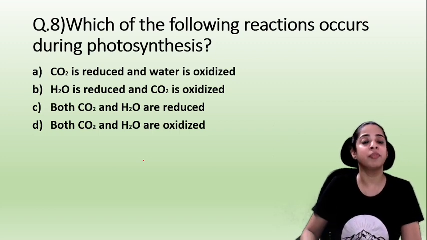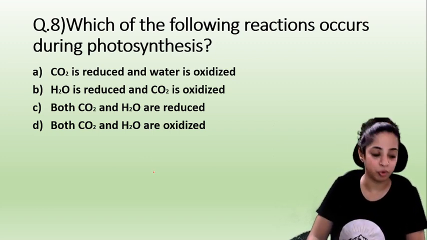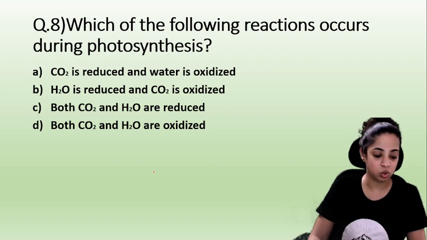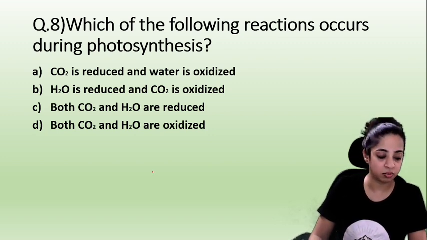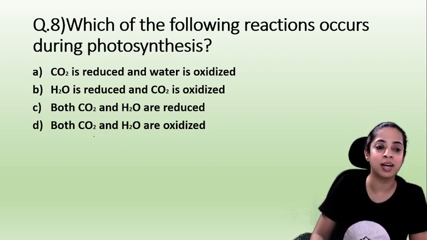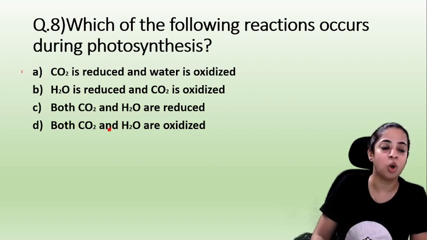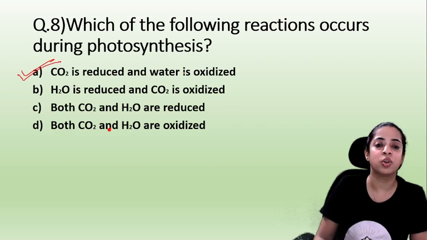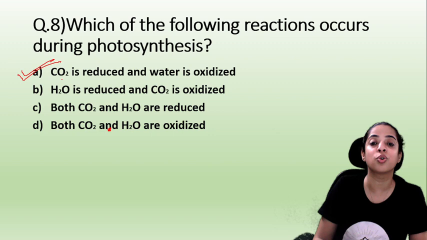Next, which of the following reactions occur during photosynthesis? So this is a very easy one. Carbon dioxide is reduced and water is oxidized. Right? Your option A is correct. So during photosynthesis what happens? Carbon dioxide is reduced to glucose and water is oxidized.